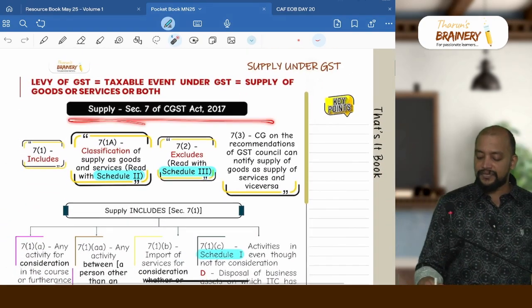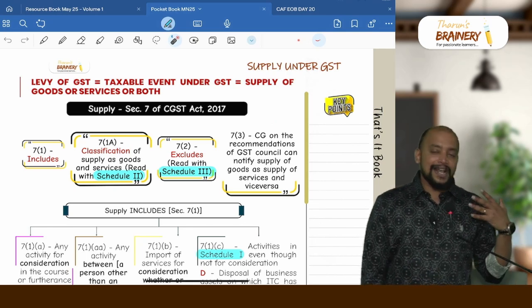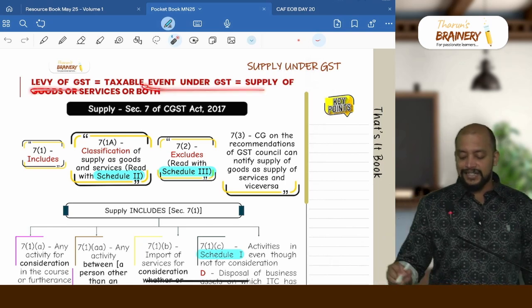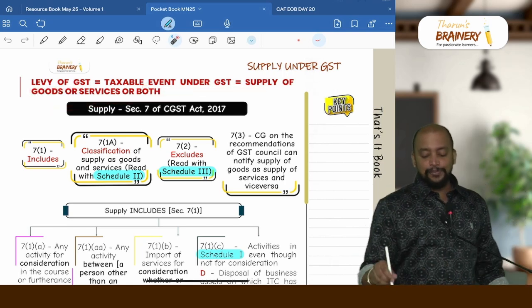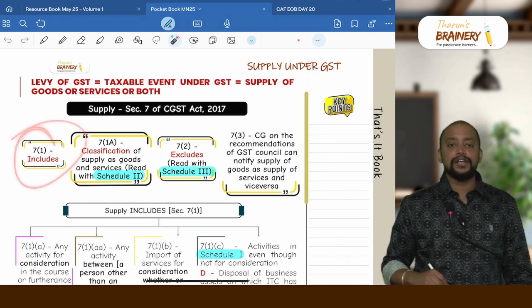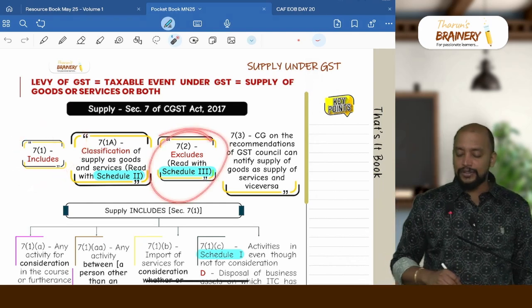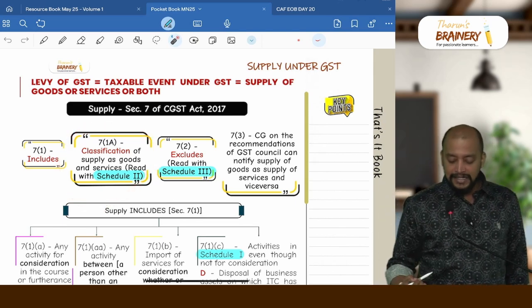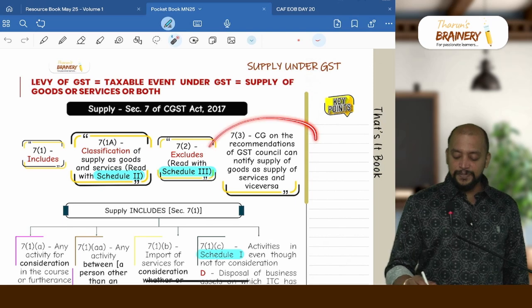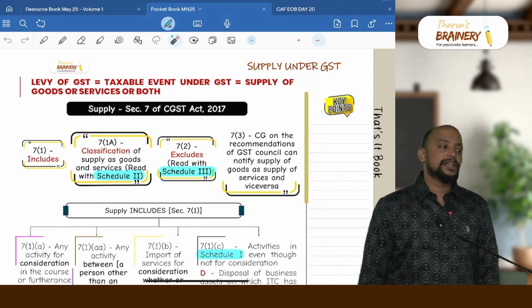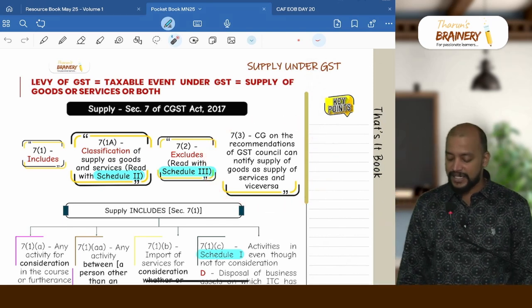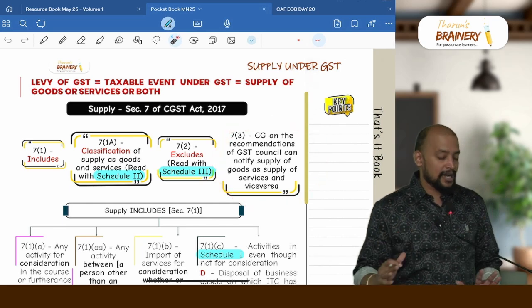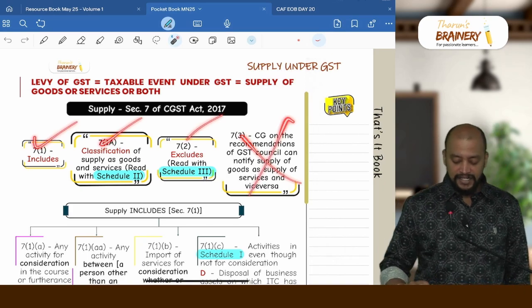So first we will start with supply, section 7. Section 7 is the taxable event, which means if the activity is not a supply, we don't have any levy. So levy of GST is a taxable event, supply of goods or services or both, and supply is divided into 4 parts. 7(1) inclusion, 7(2) read with schedule 3 is exclusions, and 7(1A) is classification of supply into goods or services read with schedule 2. And 7(3), central government on the recommendations of the council can classify supply of goods into supply of services and vice versa. Right now under 7(3) we don't have anything notified in this regard. So practically what we have is 7(1), 7(1A) and 7(2).